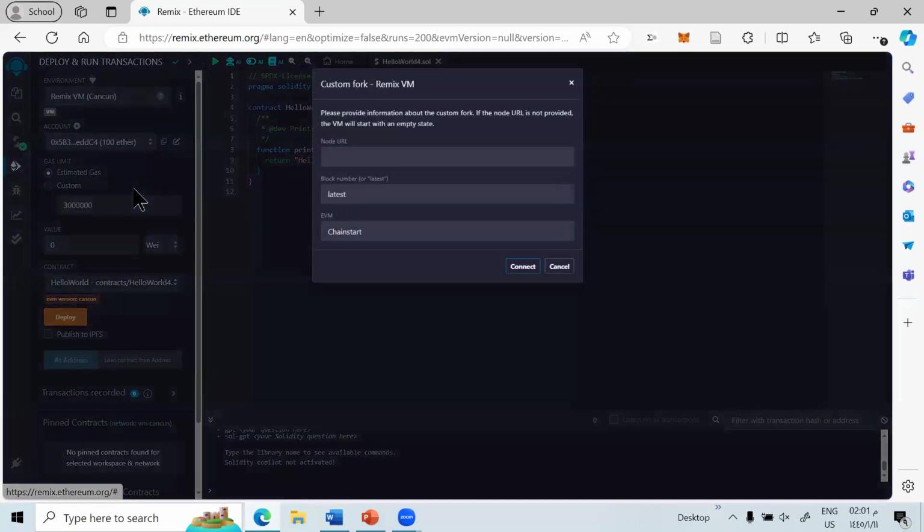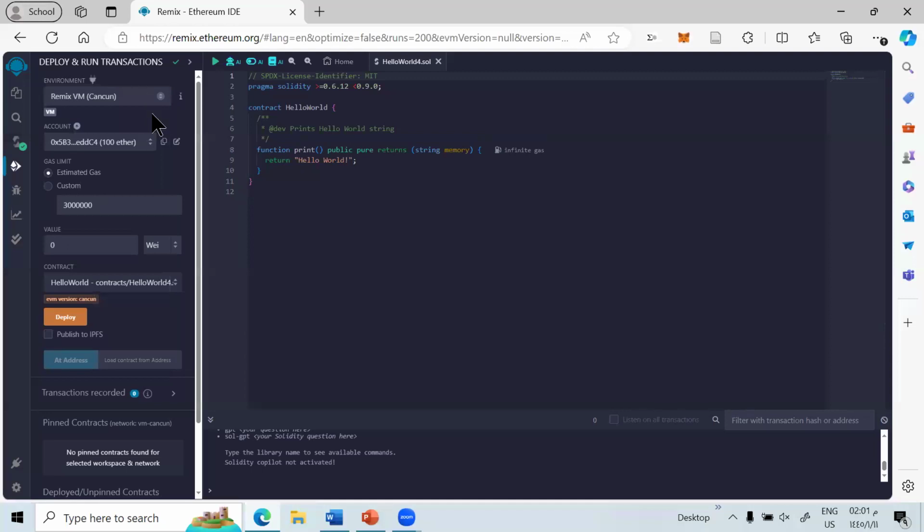This is crucial because it gives developers the flexibility to test their contracts under conditions that closely mimic the actual environment in which the contract will operate. So by using testnets, developers can simulate real-world user interactions without incurring the costs associated with the mainnets.